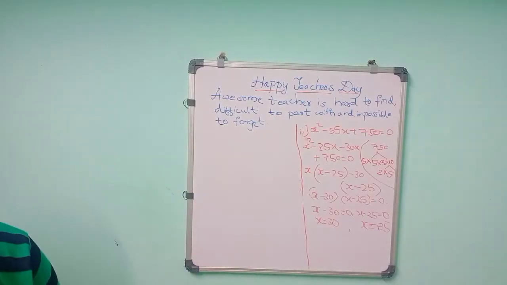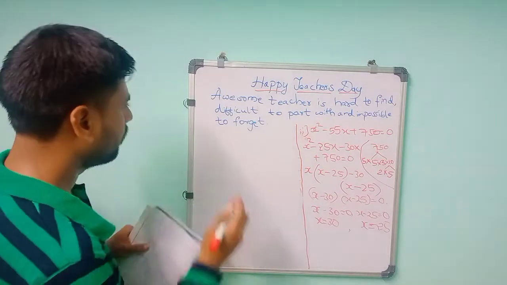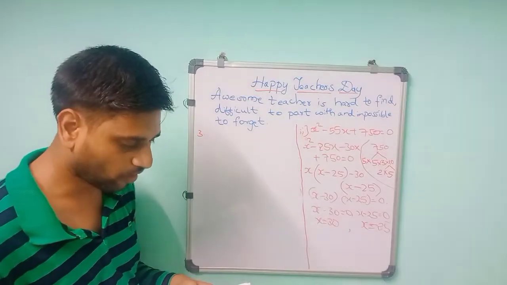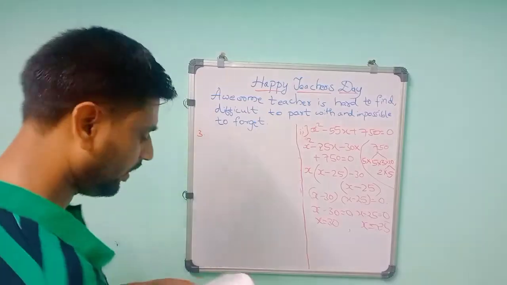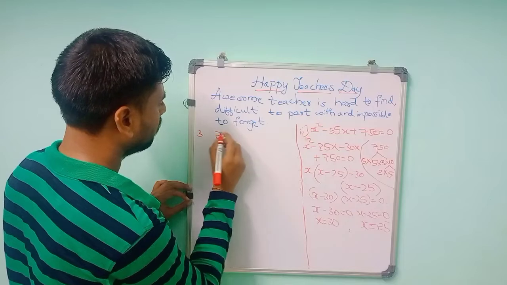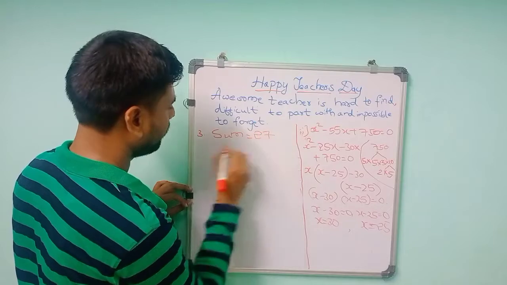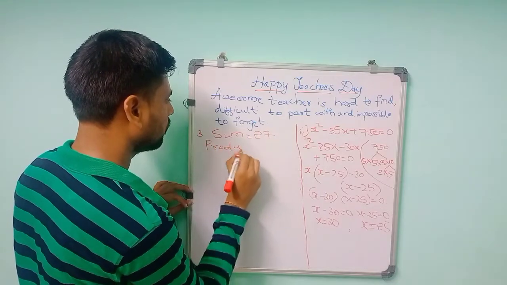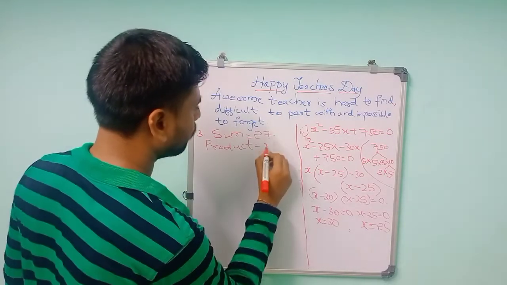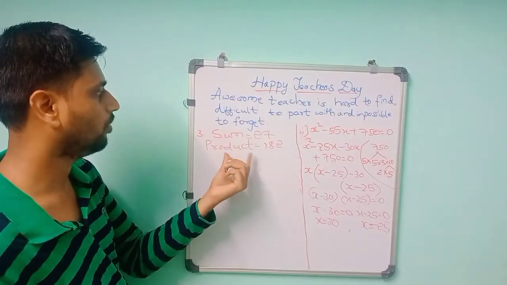So the next problem is given in statement form. That is the third problem. Find the two numbers whose sum is 27 and product is 182. So we can take two numbers. The sum will be 27 and the product is 182. By assuming x values, we can find those two numbers.